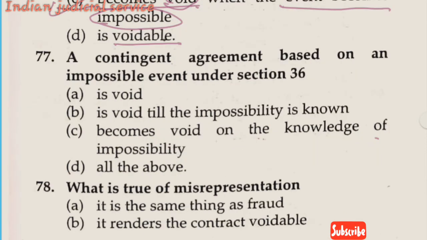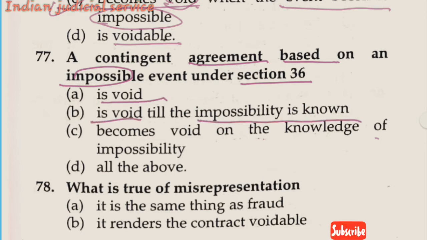Now the next question. The contingent agreement based on an impossible event under section 36. It is clear here, we earlier discussed this. It is a void contract. Option B, void till the impossibility is known, option C, becomes void on the knowledge of the impossibility, and option D, all of the above. So our answer is option A, it is a void contract.